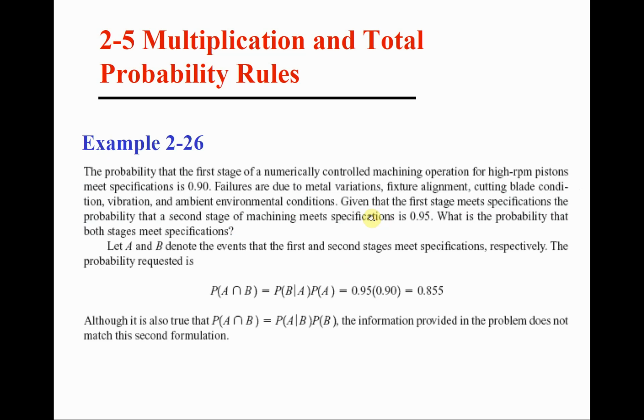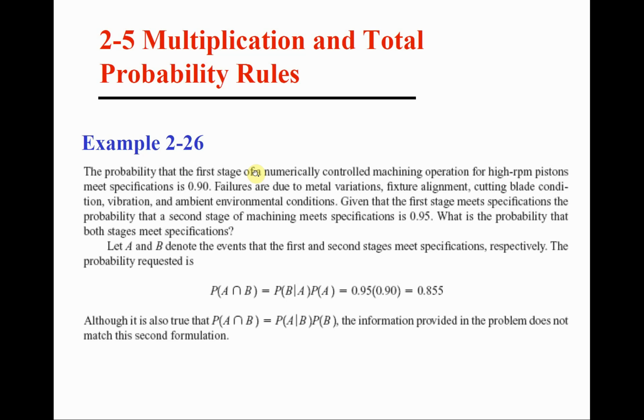Now, the best thing to do here is to look at an example. So what is this example about? The example says the following. Here we have a manufacturing process. We have a factory that manufactures high RPM pistons. Basically this is part of the car engine. However, solving the problem itself does not rely on knowing this. It's not really necessary.